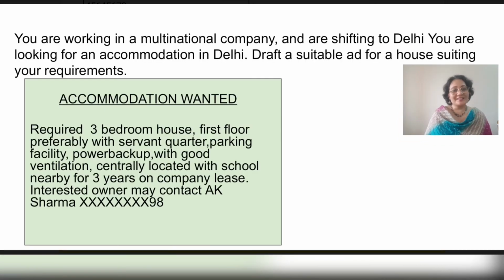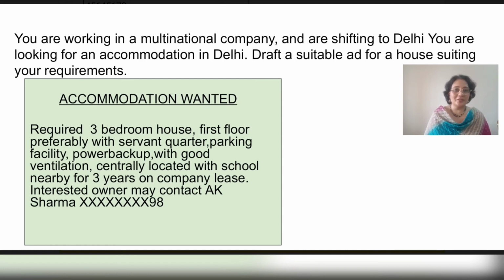Let's take an example of an advertisement to be drafted for the accommodation wanted section of the newspaper. You're working in a multinational company and you are shifting to Delhi. You are looking for an accommodation in Delhi. Draft a suitable ad for a house suiting your requirements. We begin this one with accommodation wanted and we start it with the word required.